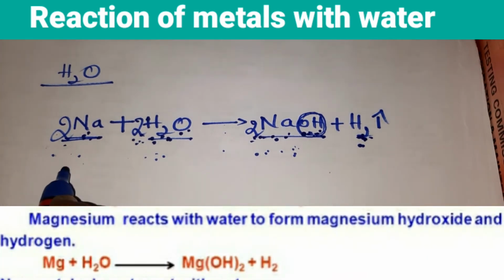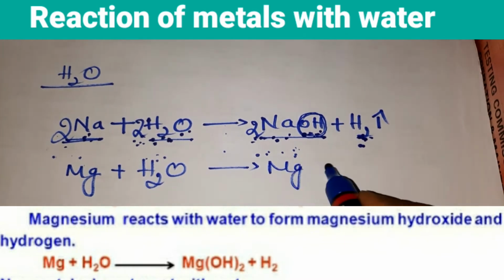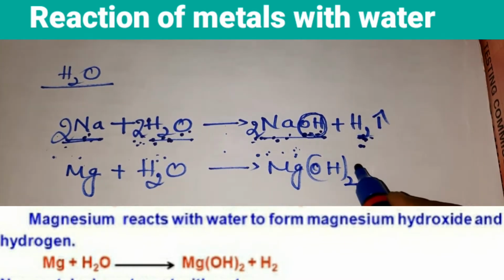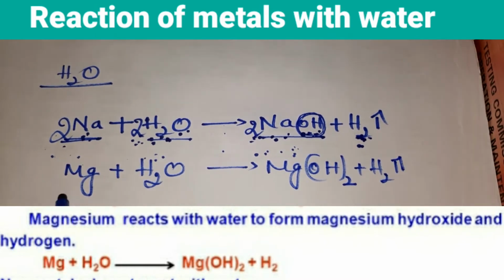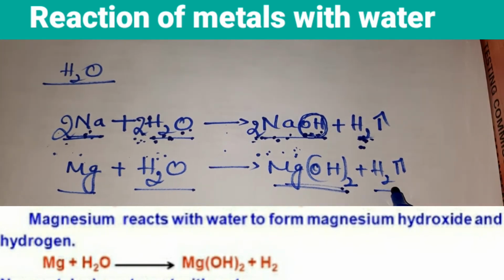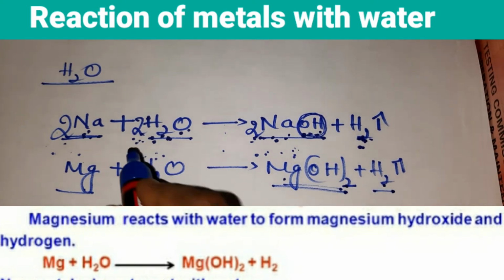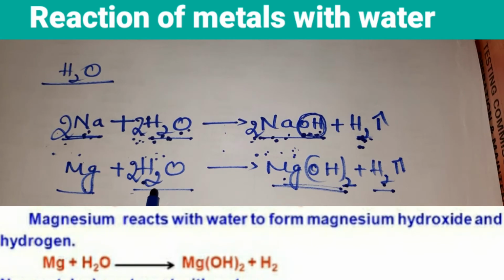We shall see one more metal reaction with water. Magnesium, Mg. When made to react with water, you get magnesium hydroxide, Mg(OH)2, with the liberation of hydrogen gas. So metals react with water to form the respective metal hydroxides with the liberation of hydrogen gas. Is the equation balanced? Mg, H2. Here you have 2 atoms and 2 atoms, 4. So add 2 here, children. 4 atoms of hydrogen, 4 atoms of hydrogen, 2 atoms of oxygen, 2 atoms of oxygen. The equation is balanced.